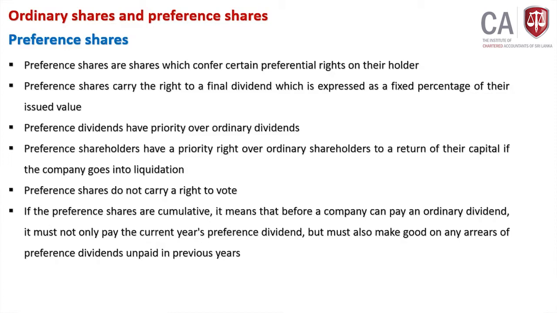But in ordinary shares, you don't have a fixed percentage as a return. Return means share dividend. Out of the remaining profit, one portion will be distributed to ordinary shareholders, but that will not be fixed. If you earn more profit after paying all expenses including preference dividends, ordinary shareholders will enjoy some better return. If you make a loss, you don't have anything.